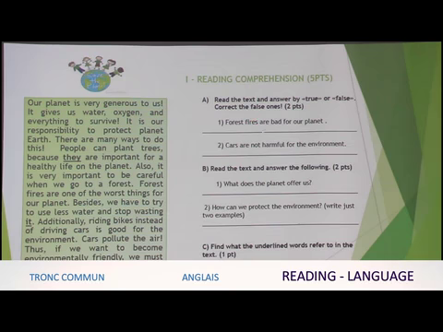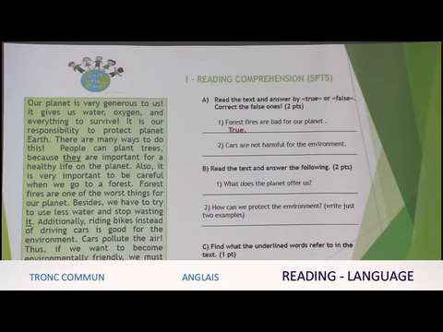Okay? And here we have forest fires are bad. And in the text we have forest fires are one of the worst things. As you know, the worst is the superlative form of the adjective bad. So the answer is true. Okay, here it is. The first one is true. We don't need to correct it because it's true.